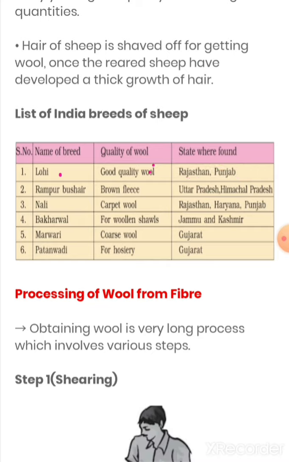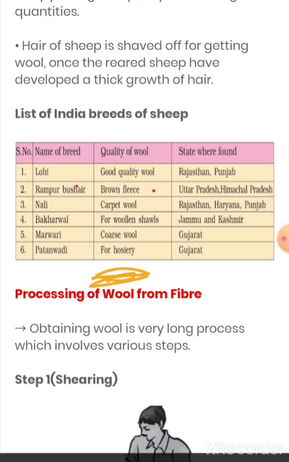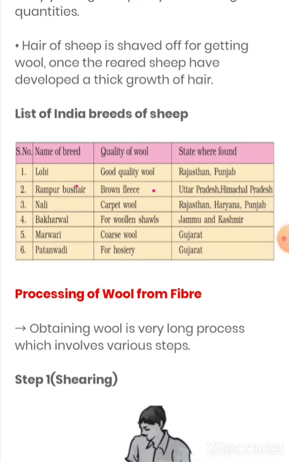Just learn it. Now the next one is Rampur Bushehr, brown fleece. It has a brown colored fleece, like this color. This is a golden color, but it has brown color fleece. And it is found in Uttar Pradesh and Himachal Pradesh.